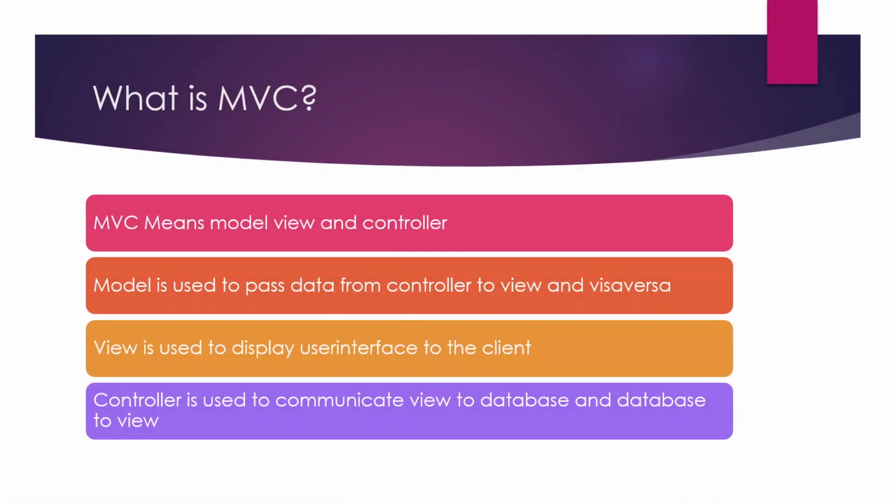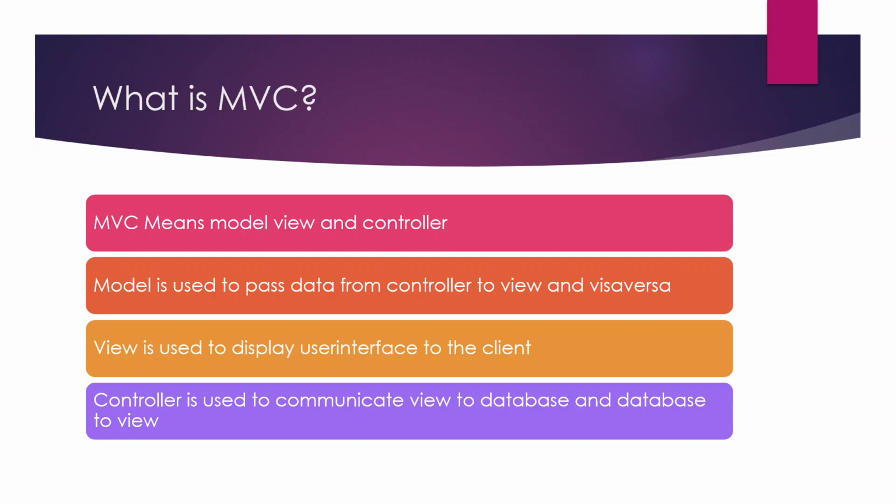Now, what is MVC? M stands for model, V stands for view, C stands for controller. So what is a model? This model is used to pass data from controller to view and vice versa. That means whenever I want to pass data from controller to view, at that time I have to use the model. Don't worry about this model. Whenever you are creating the application, at that time I will explain what the model is. For now, just focus on what a model is.